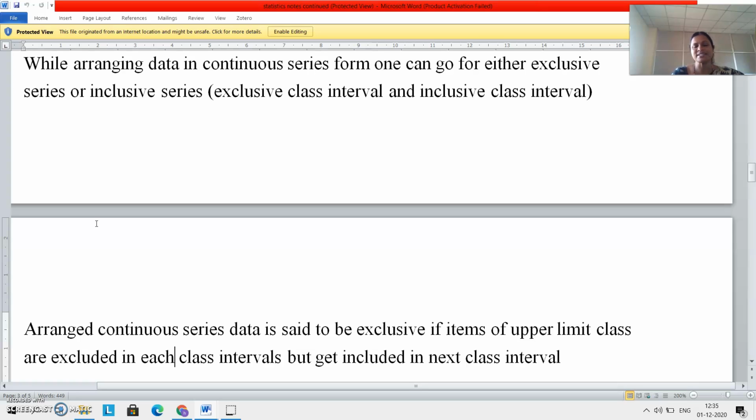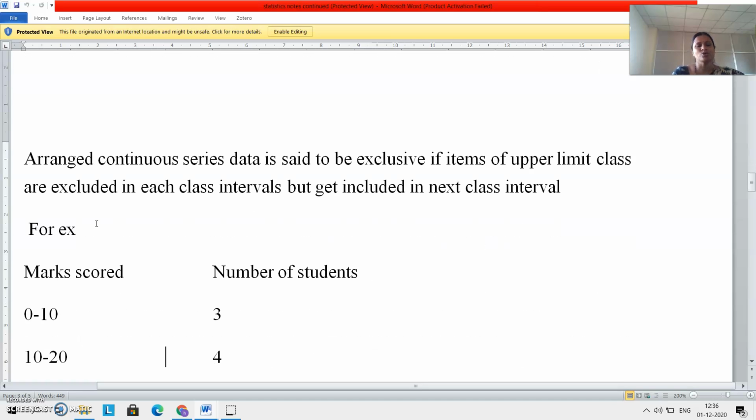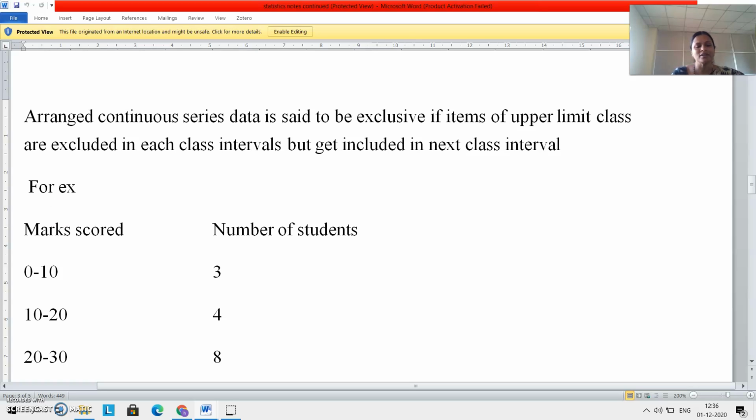Arranged continuous series data is said to be exclusive if items of the upper limit of a class are excluded in each class interval but get included in the next class interval. So you just look at this. There are 3 students who scored marks between 0 to 10. There are 4 students who scored marks 10 to 20. This is known as a continuous series.